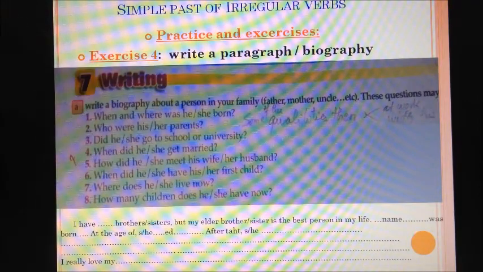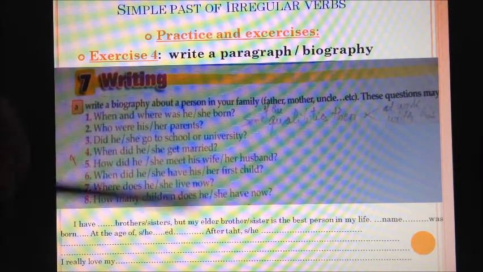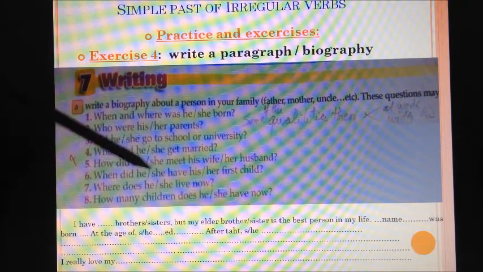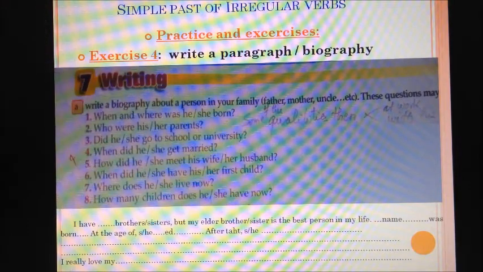His name is, he was born in where, at the age he started school. After that, questions like when did he go to a university, primary school? When did he or she get married? How did he meet his wife? When did he start his first job, etc. So questions about his life. So focus mainly on his past or her past life.